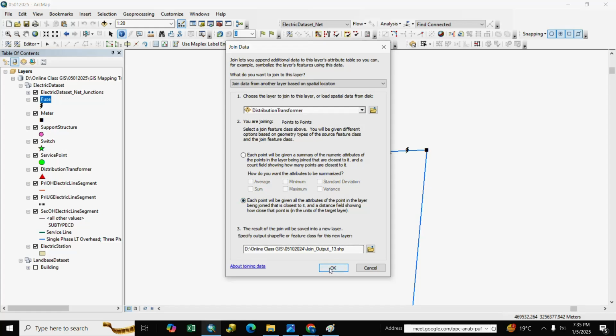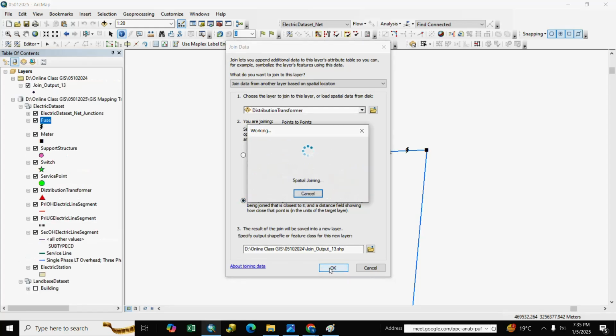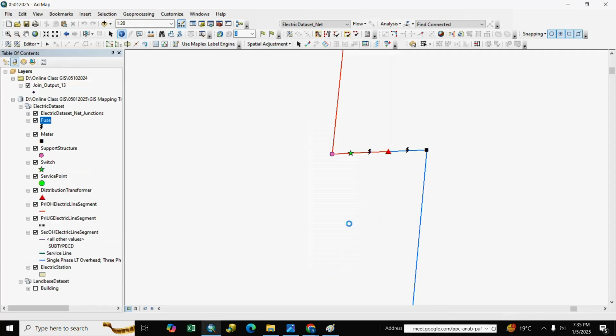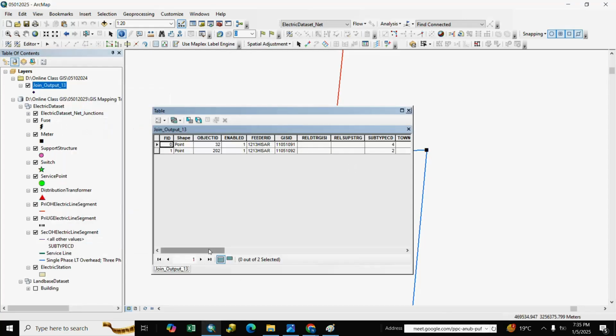Click here and OK. We receive the output here. The output is two fields, fuse and DTR joined, both attributes are here.